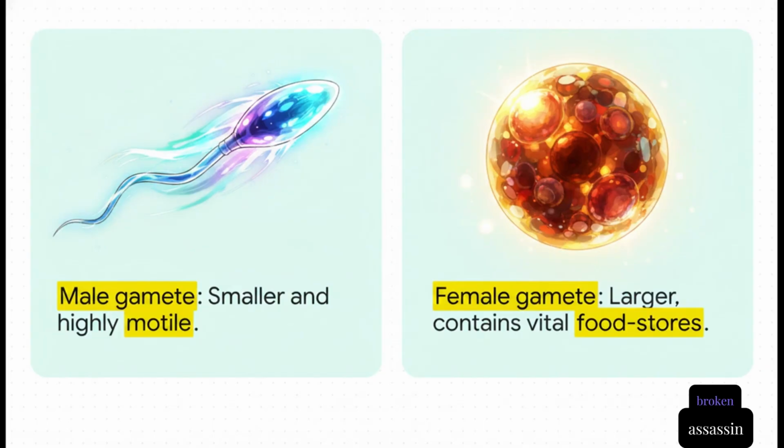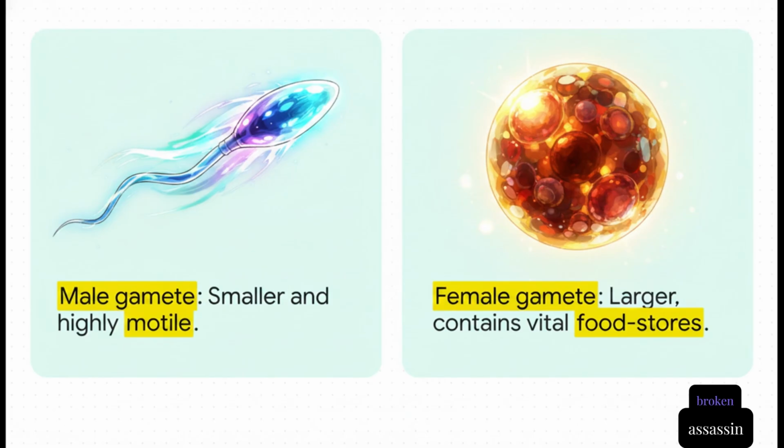Now, as organisms got more complex, these germ cells had to specialize. If you're going to build a complex, highly specialized body, that initial single cell, the zygote, is going to need a ton of energy to get going. So, nature divided the labor. One germ cell became larger and packed to the brim with vital food stores. We call this the female gamete.